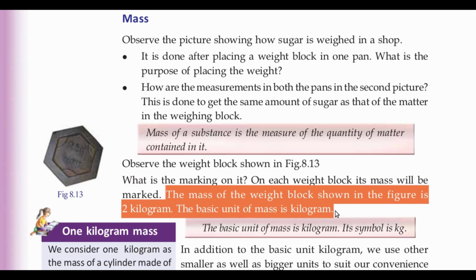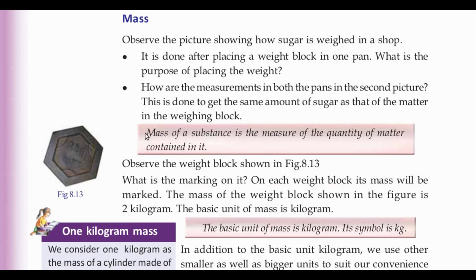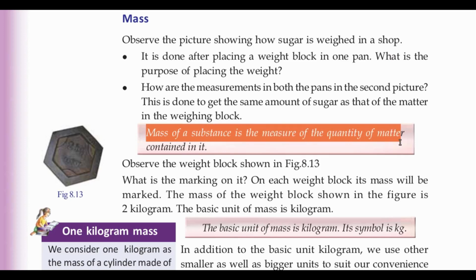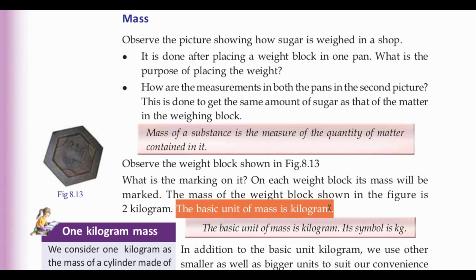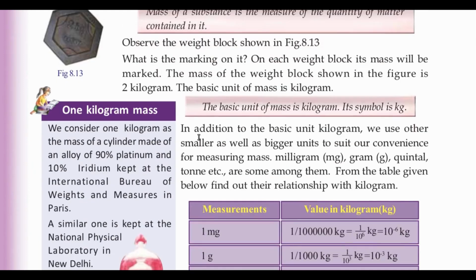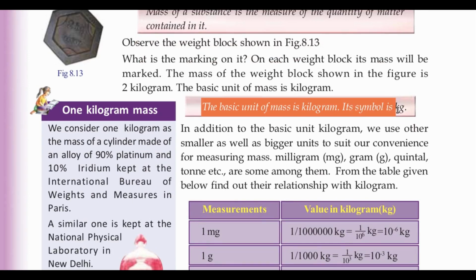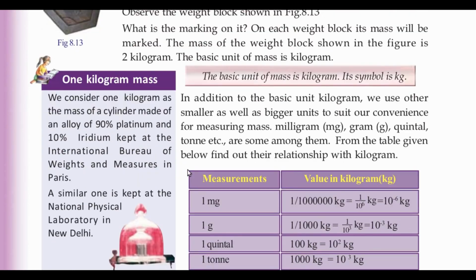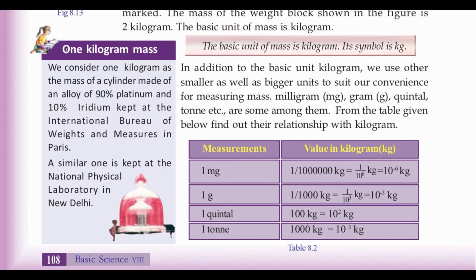Thus, we have seen that mass of a substance is the measure of the quantity of matter contained in it, and the basic unit of mass is kilogram. We represent kilogram by the symbol small letter kg. What is 1 kilogram mass?